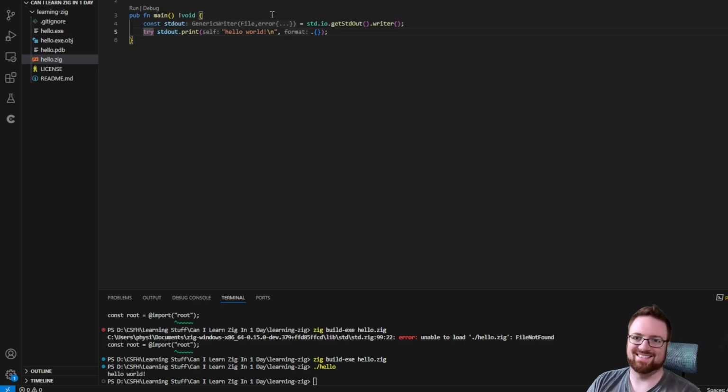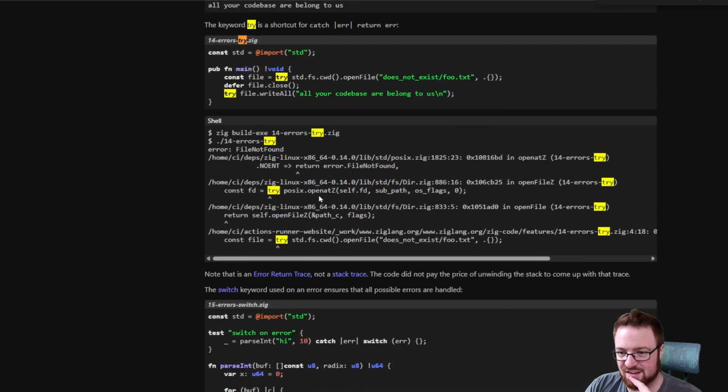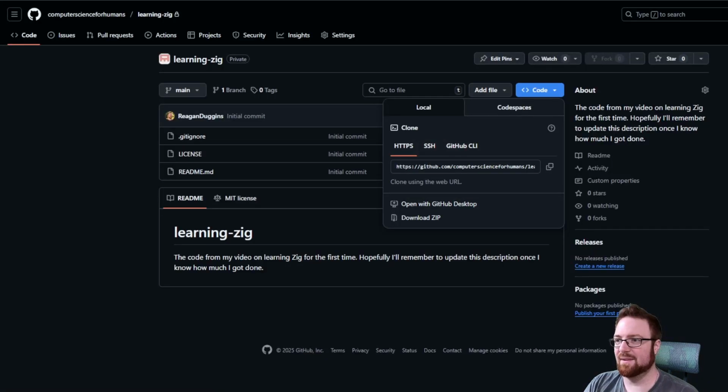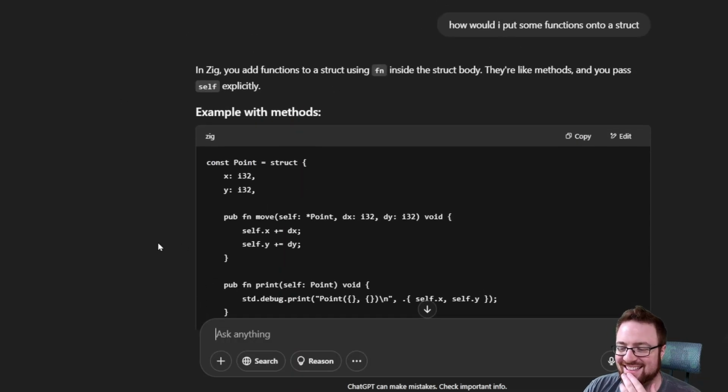And I need to look up try now. Try is a shortcut for catch? Wait, does this catch and throw errors like in Java? I thought everyone hated that. Okay, I want a concise summary. Oh, it's very different. Okay, this is actually really interesting.